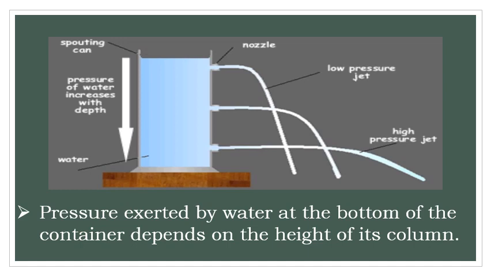If the depth of the water is more, then the pressure of the water is high. If the depth is less, then the pressure is less. So children, pressure exerted by water at the bottom of the container depends on the height of its column.